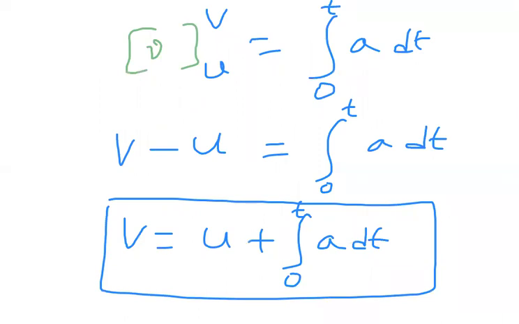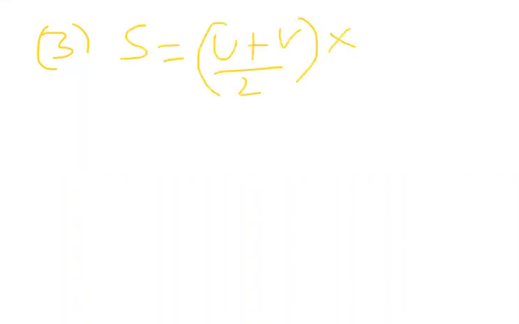So now here we discussed two points. Next, the third one. Just now we observed displacement is average velocity into time, (u plus v) by 2 into t. And one more thing we noticed, a is equal to (v minus u) by t.